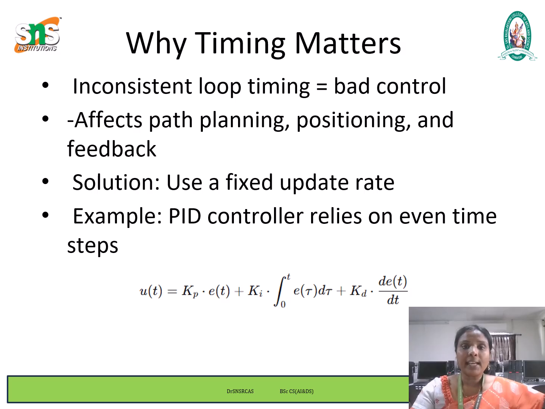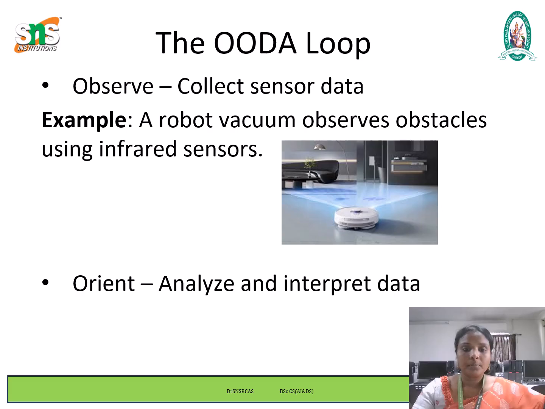But here is the catch: if the time between updates is inconsistent, the integral and derivative parts of PID become unreliable because they depend on accurate timing. Here we are using that formula.